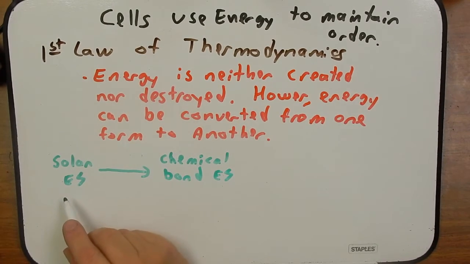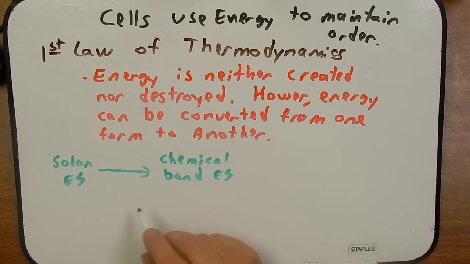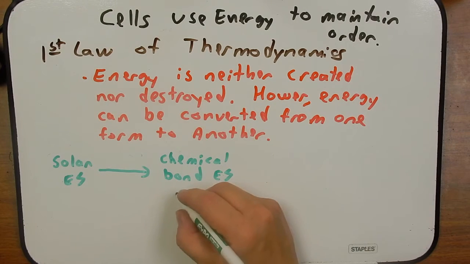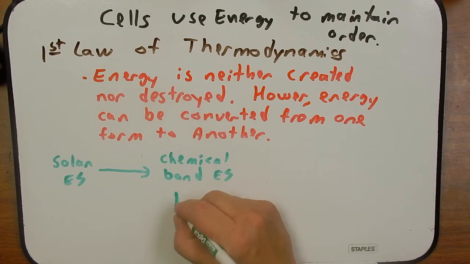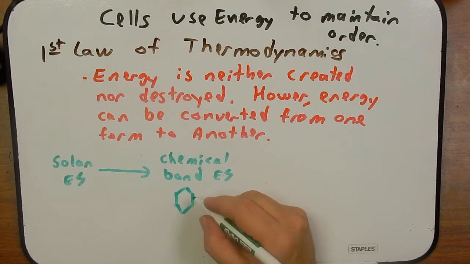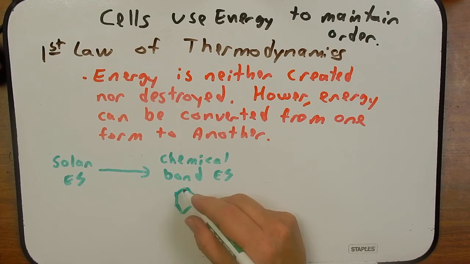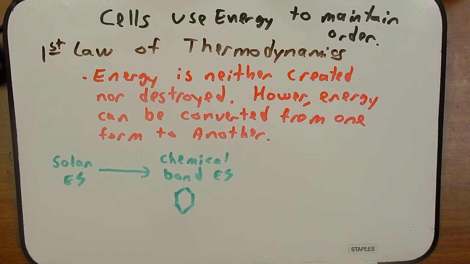We'll talk about photosynthesis in a little bit, but the energy from the sun can produce, say, a sugar molecule like glucose. And the bonds in this molecule have a lot of chemical energy associated with them. So this is a pretty good example of how the first law of thermodynamics is fulfilled.